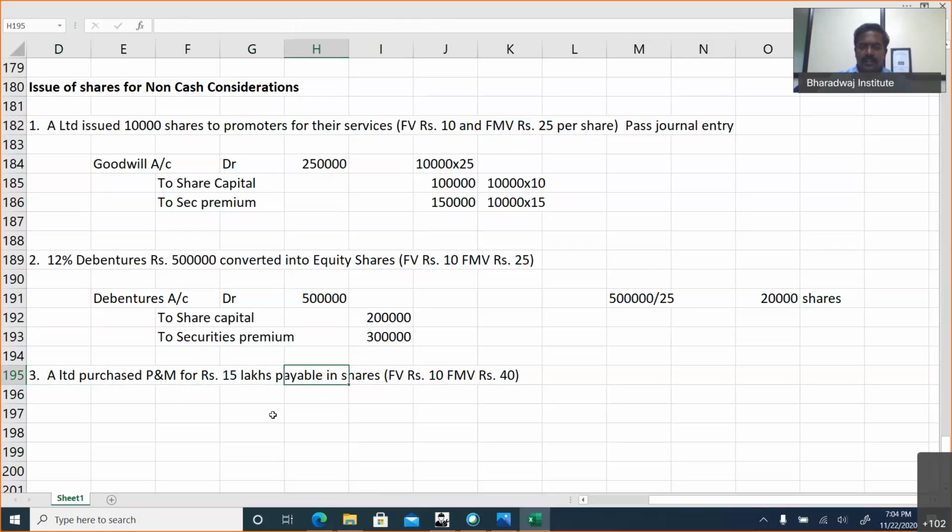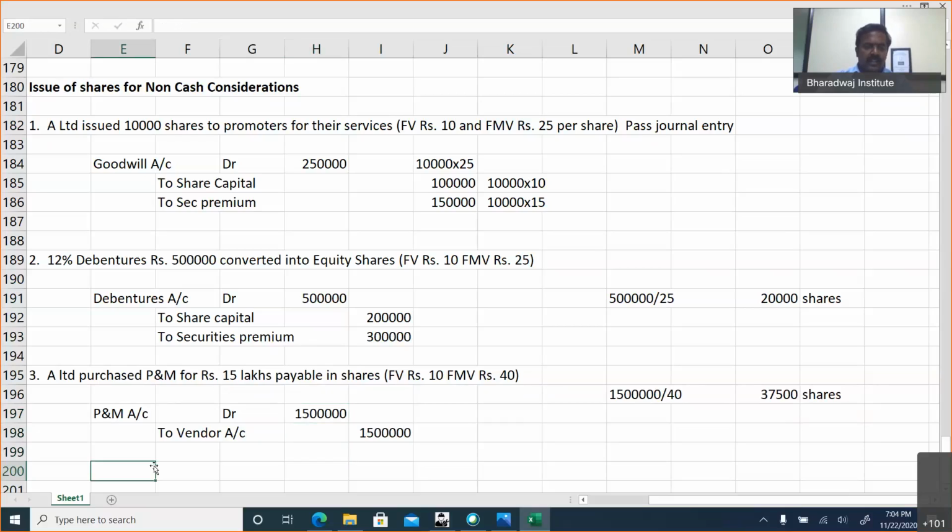So how many shares do you have to allot? 15 lakhs divided by 40. You have to give 37,500 shares. So what entry will we pass? First entry will be plant and machinery account debit to vendor account. Vendor is nothing but the seller account. For how much did we purchase? 15 lakhs.